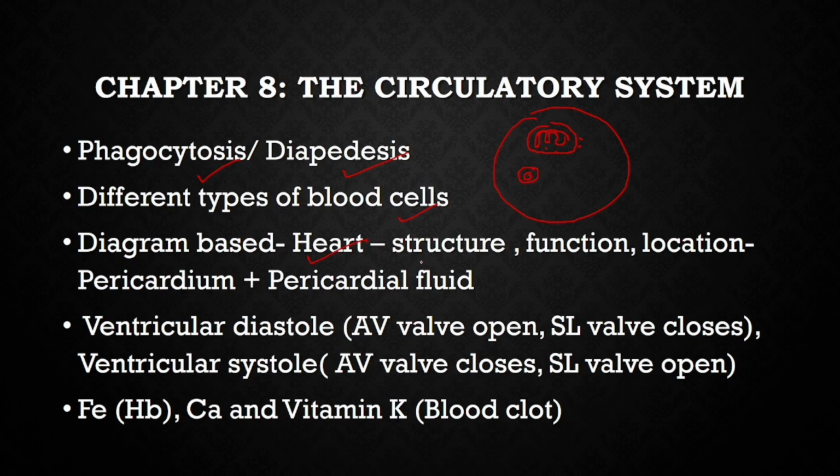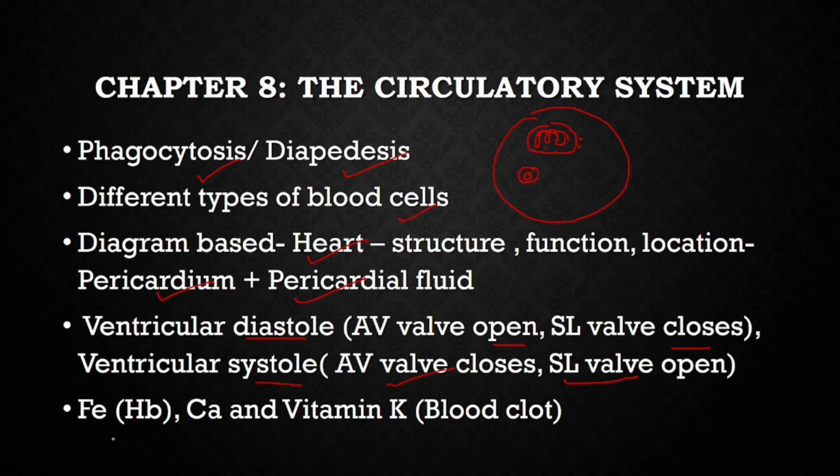Heart diagram can be given. Structure can be asked, not to draw but to label. Then the function of different valves present in the heart. Then location, what is pericardium? The membrane surrounding the heart which is filled with a fluid called pericardial fluid. How do you identify whether the diagram is in ventricular diastole condition or systole condition? In diastole, that is when your heart is expanding, the AV valve, that is atrioventricular valve, is open and the semilunar valve is closed. In ventricular systole, the AV valve is closed and the semilunar is open.